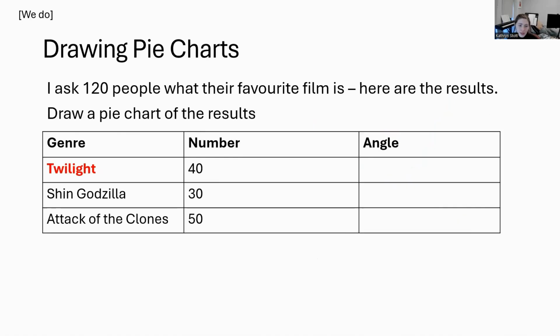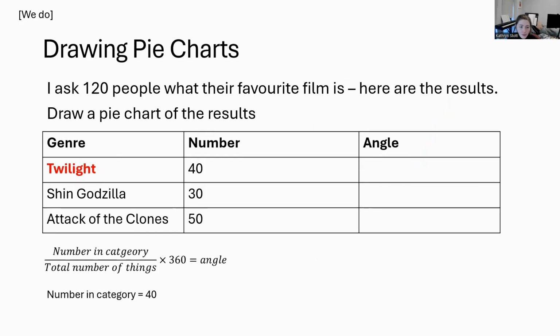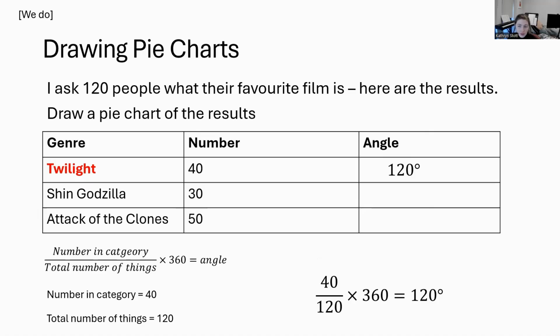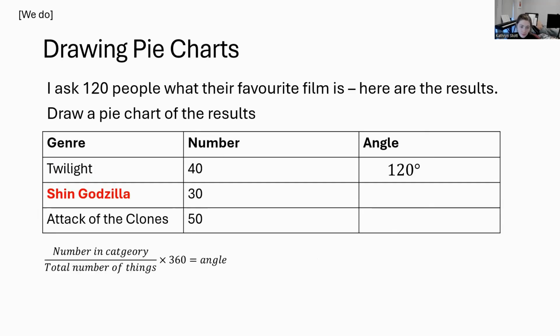Okay, let's do this one together. I asked 120 people what their favourite film is. Here are the results. So we have Twilight, Shin Godzilla, and Attack of the Clones. Let's look at Twilight first. So I have 40 people out of 120 that chose Twilight. So I'm going to do 40 divided by 120 times by our 360 degrees, as you would find around a point, 120 degrees.